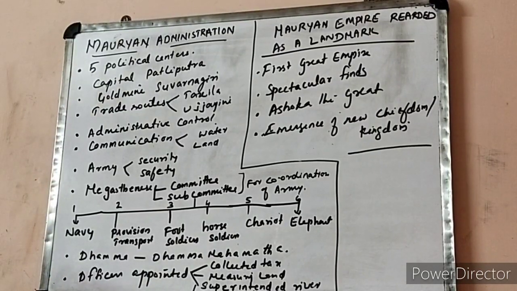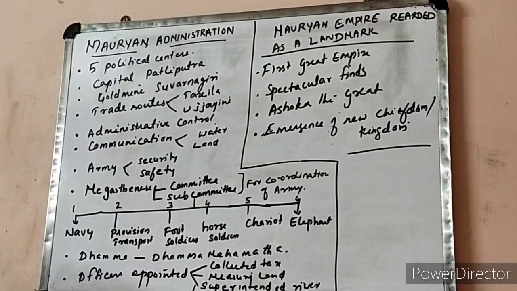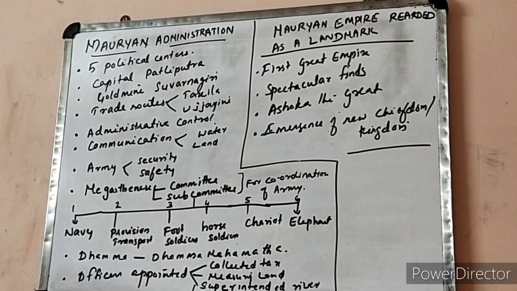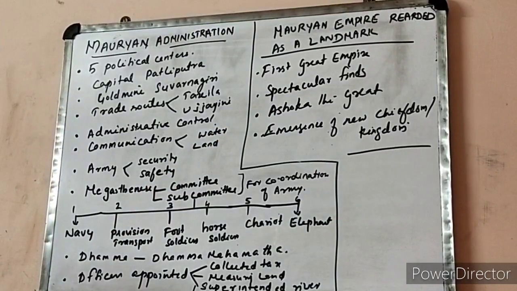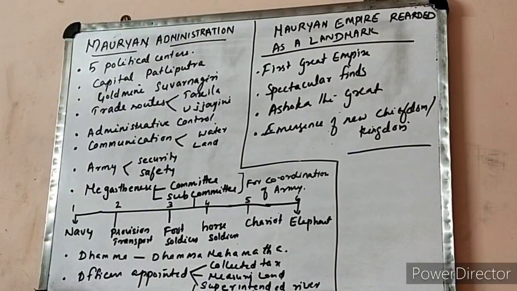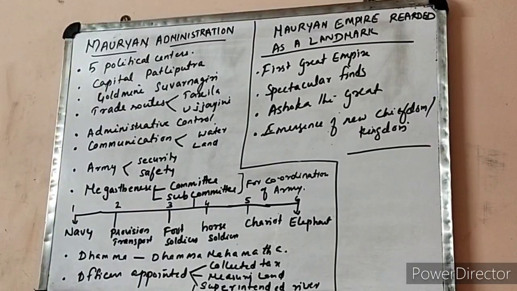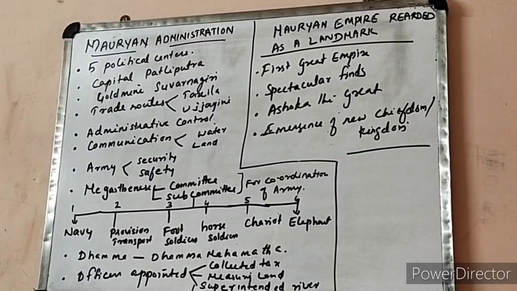And they also got some archaeological finds associated with the Mauryas only, including sculpture and a number of spectacular things. That is the spectacular finds I wrote. That means sculptures, Ashoka's messages, etc. And that describes Ashoka as a great person because his messages and inscriptions were totally different from most other rulers. And that really suggests that Ashoka was more powerful and industrious and also more humble than the later kings.